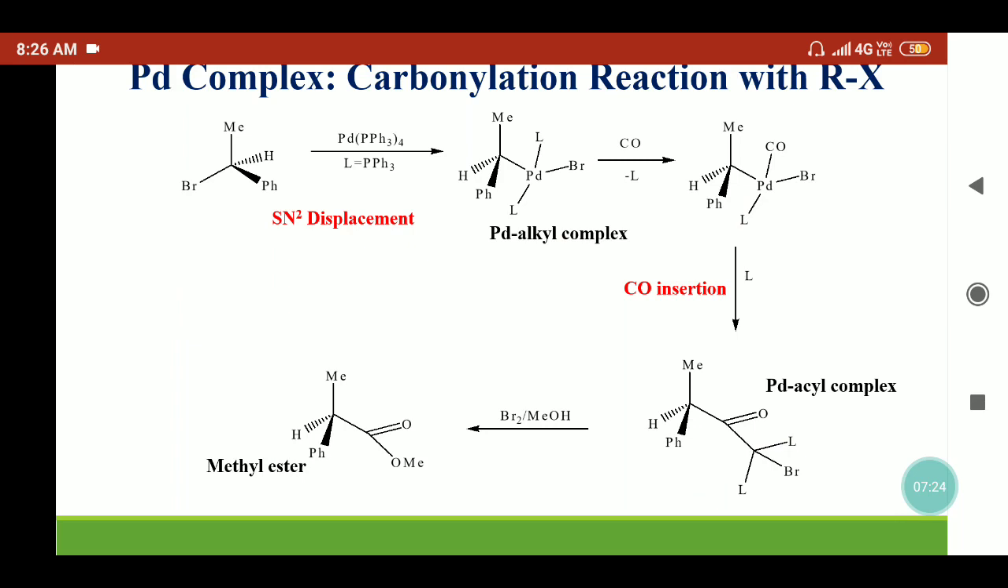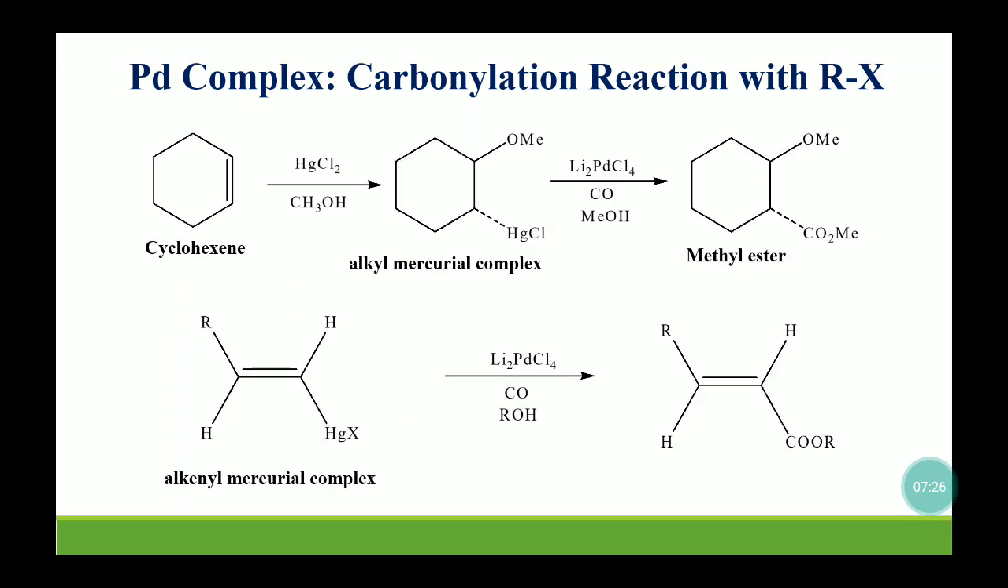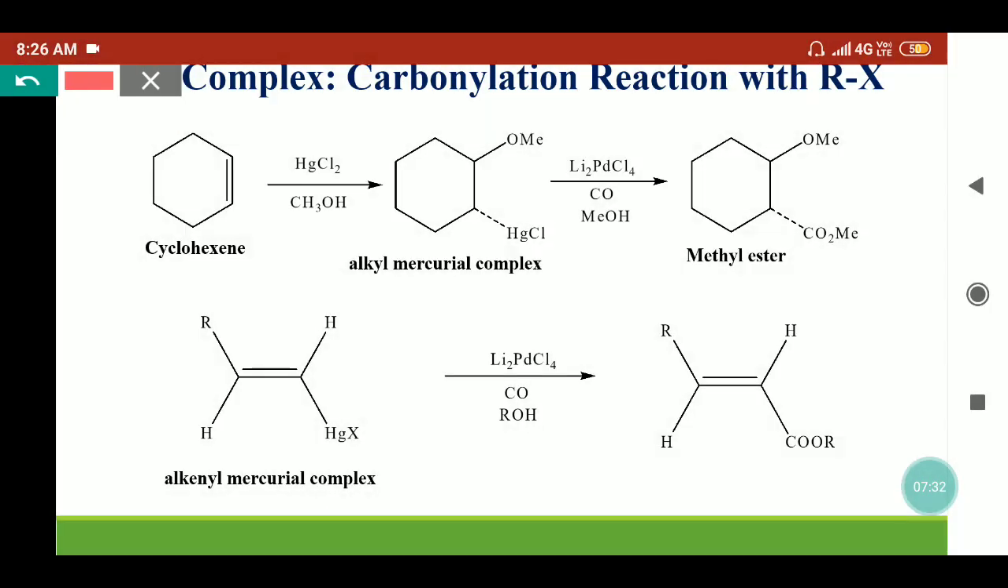In a similar fashion, we can use different molecules like alkenes, which can be treated with mercury chloride and methanol. So what will happen, it will form the alkyl mercurial complex which can be treated with lithium palladium chloride to give the palladium complex, and followed by carbon monoxide and methanol which can produce the ester molecule.